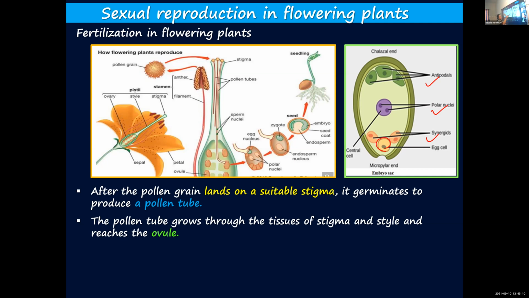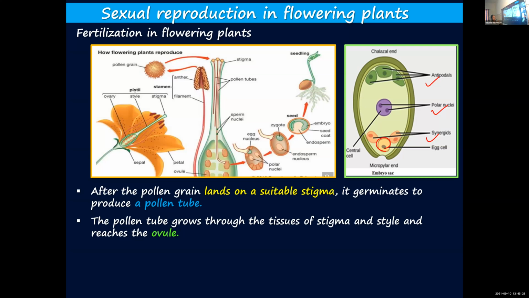You don't have to learn the names of synergids, antipodals and all. One egg cell, the female gamete, is present inside the embryo sac. Embryo sac is inside the ovule. Ovule is inside the ovary. Ovary, ovule, embryo sac, egg cell.